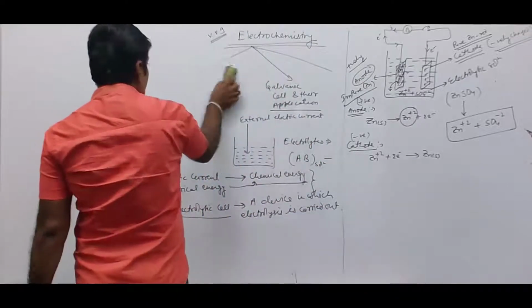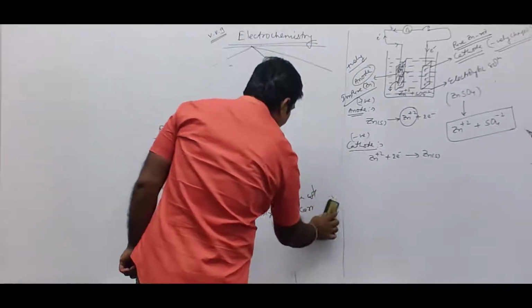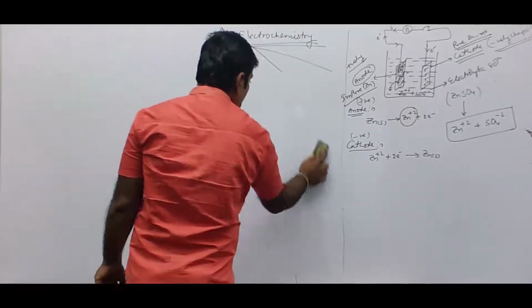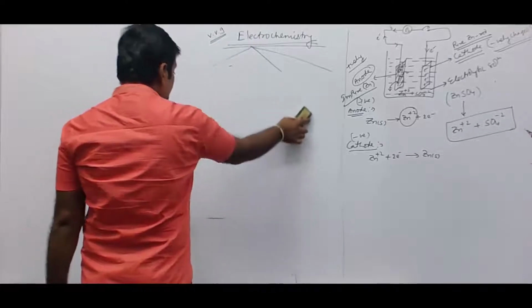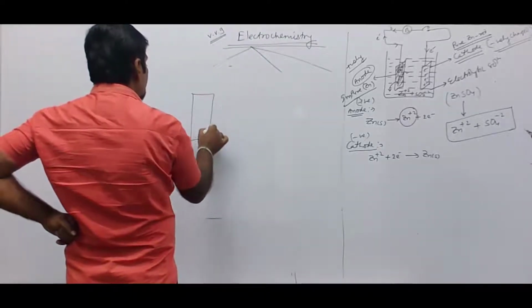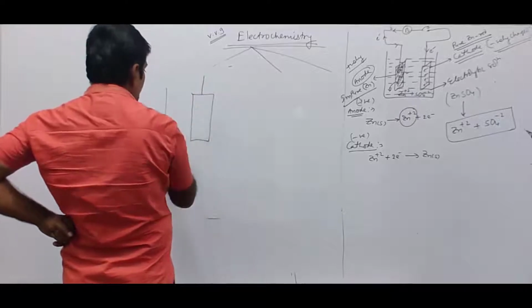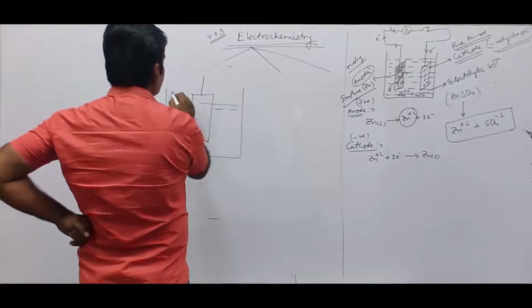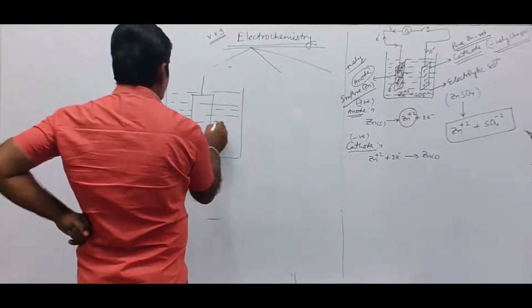What will happen? See, each rod undergoes oxidation and reduction of its corresponding metal. We have taken a metal rod into a solution which is a metal salt solution.